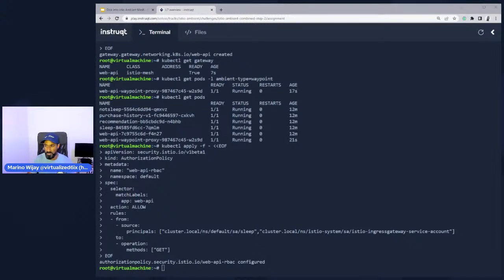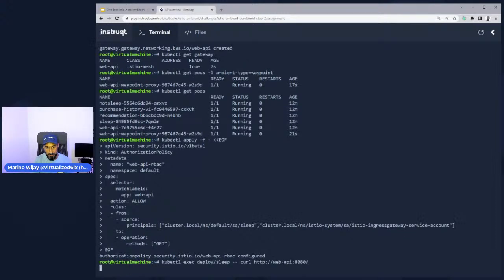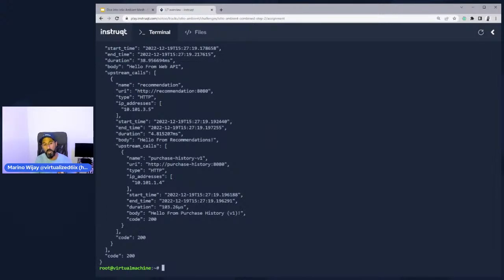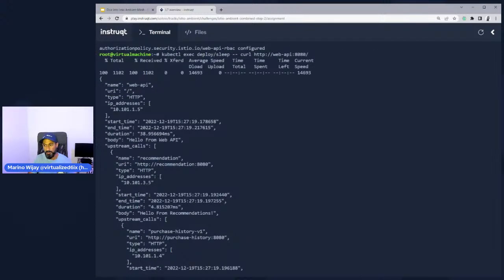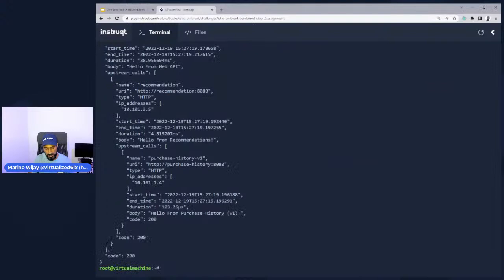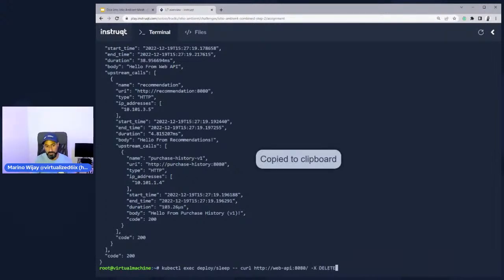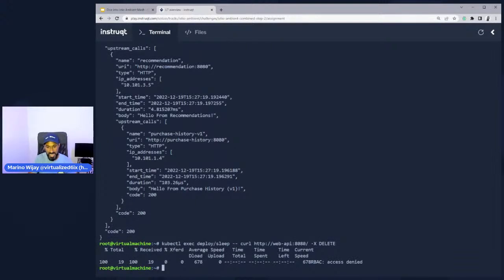Let's test that out. So if I run a quick HTTP GET command, this goes through just fine. The reason why is because this is a simple curl command, and it defaults to using HTTP GET. But if I try to send a delete request, kubectl exec deploy sleep, I'm still using the same pod, and then I've passed in the -X DELETE flag, access denied. This is role-based access control. This is a layer 7 authorization. This is the waypoint proxy saying, no, you cannot delete anything inside of the web API service.